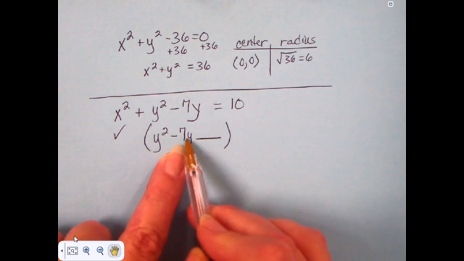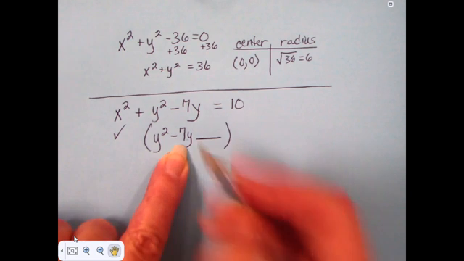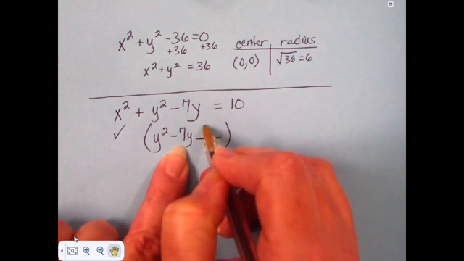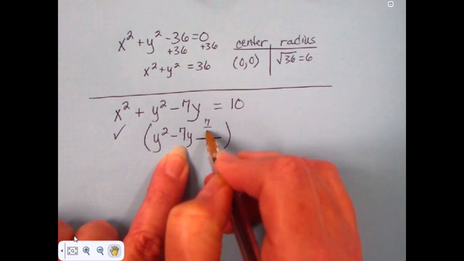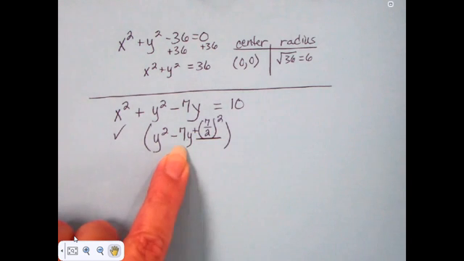If I've got a 7 here, 7 is not the best one to use because we're going to have a fraction. I know how much y'all hate fractions, but we're going to start there anyway. Okay? I need to take half of that 7. Divide that 7 by 2 and square it. I'm going to add it.